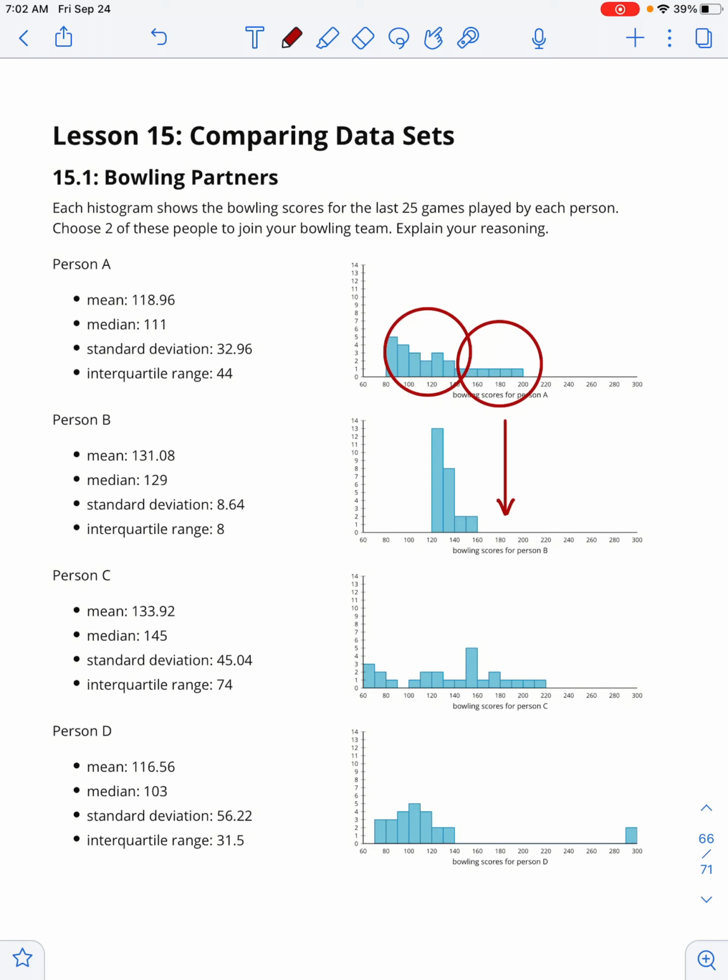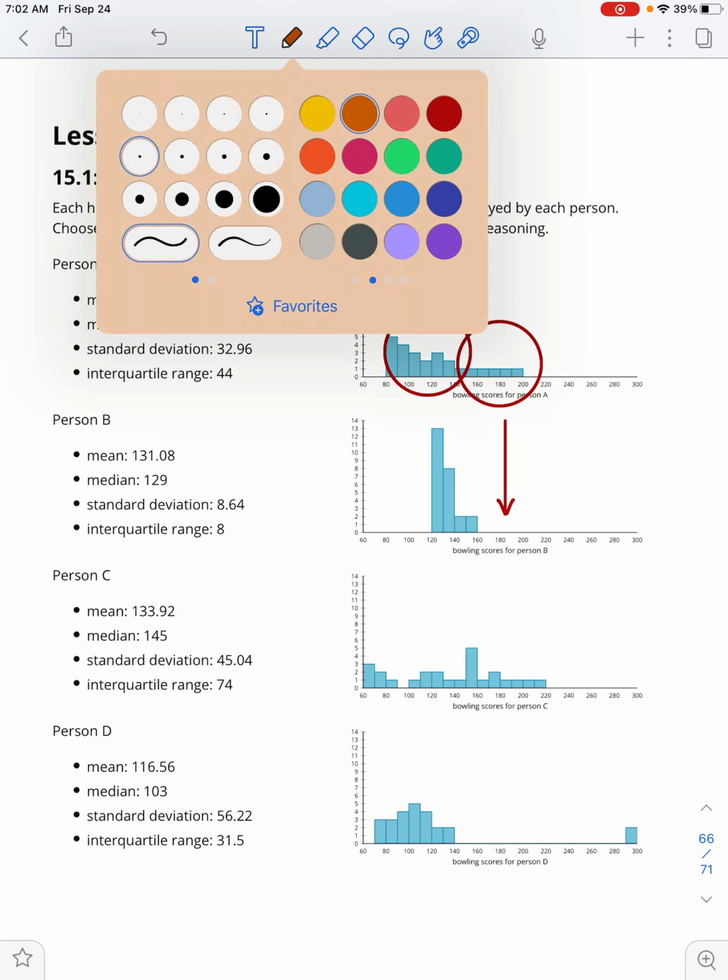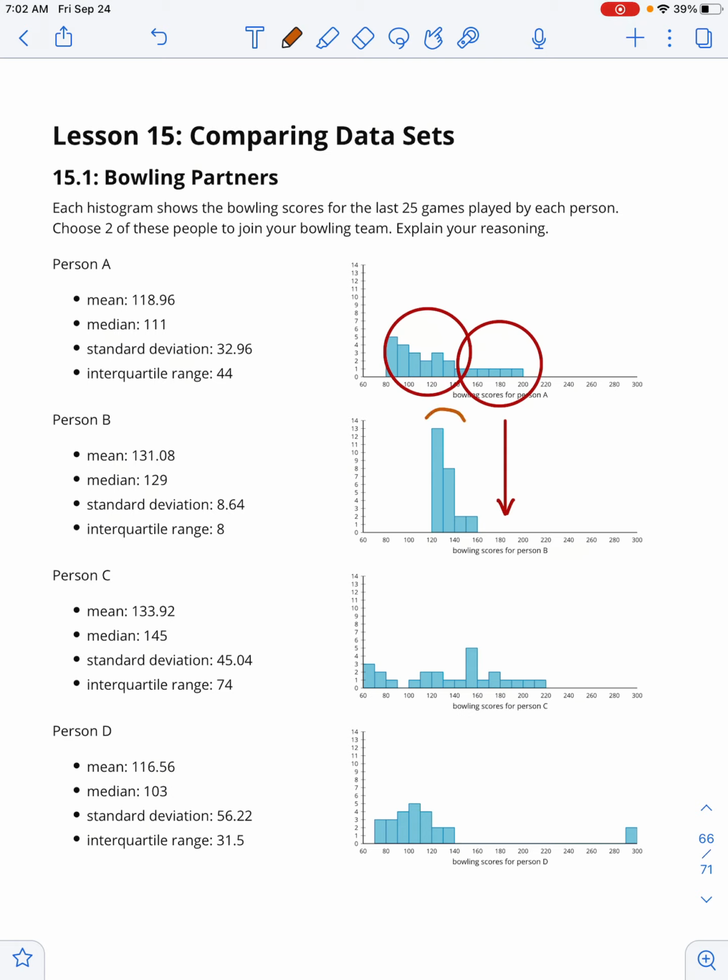Now, on the other hand, you might decide that consistency is more important to you, and that you want to choose person B over person A because even though their scores aren't as high, they also aren't as low. Person B is never scoring in this range from 80 to 200.